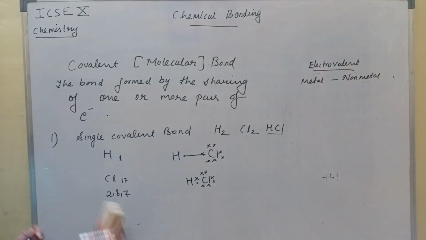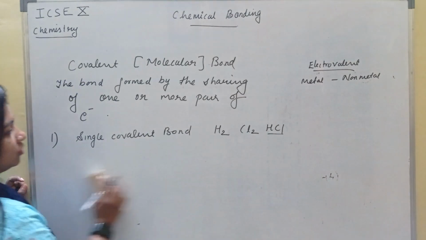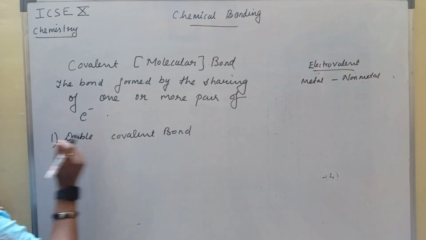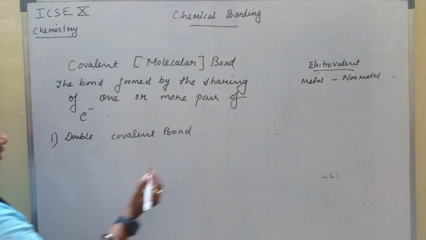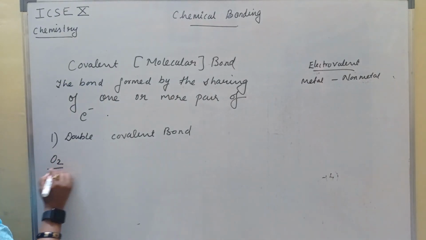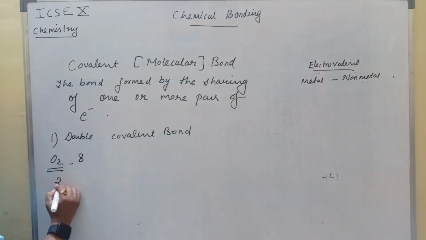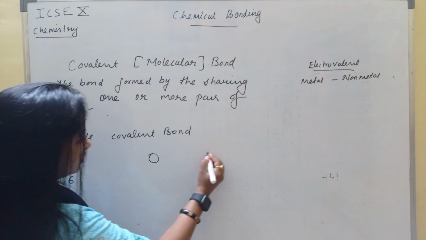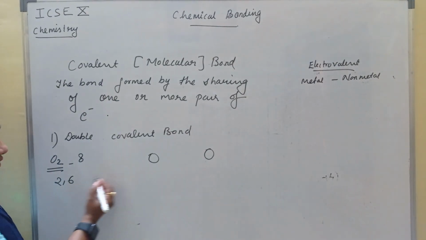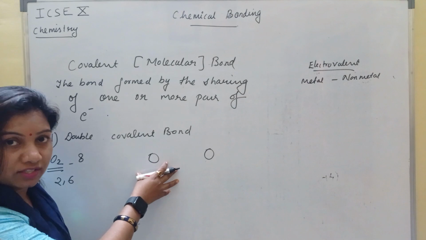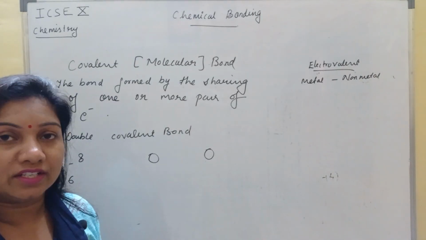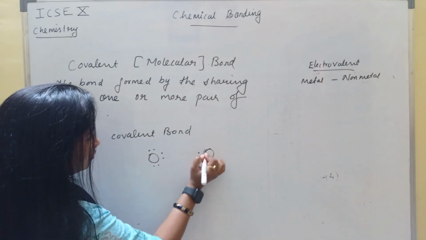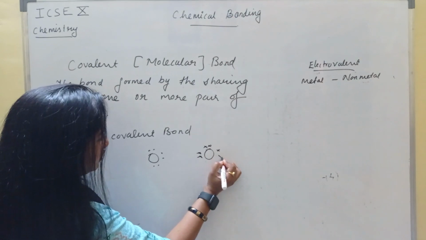Now if two pairs of electron sharing take place, then it is called double covalent bond. We'll take the example of oxygen molecule. Oxygen atomic number is 8, configuration is 2, 6. Oxygen molecule O2, that means 2 oxygen atoms are there. The structure that we draw over here is called Lewis dot structure, because we are only showing the valence shell electrons. 6 electrons: 1, 2, 3, 4, 5, 6.